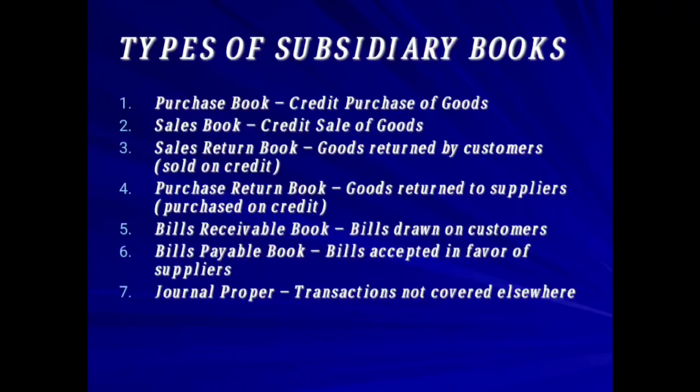Okay, then sales book. Secondly, we are having sales book, which is meant to record credit sales of the goods here. Only goods, not any assets. Then sales returns book, what is it meant for? Goods returned by our customers. Whatever sales we have done, if it is returned by our customer, then it will be recorded in the sales return book.